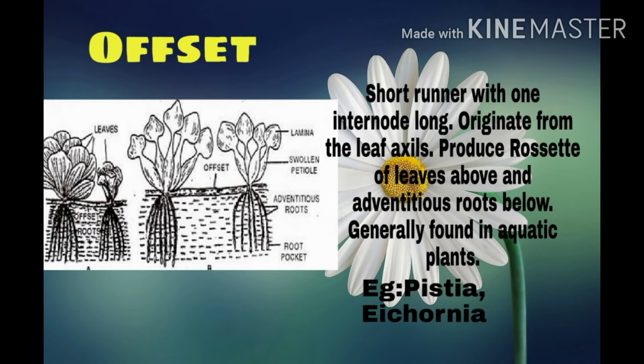This type of plants are normally aquatic forms which are seen in water. Examples are Pistia and also Eichhornia, otherwise called water hyacinth plant. You might have seen it in lakes and all. Otherwise please note the picture and just observe when you are going outside. Very important practical based question used to come for exam.